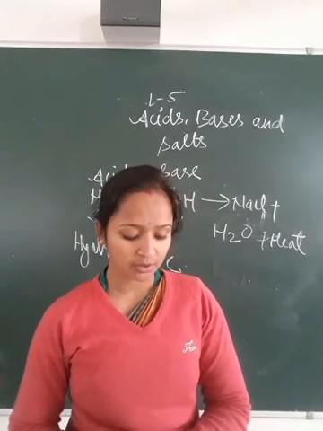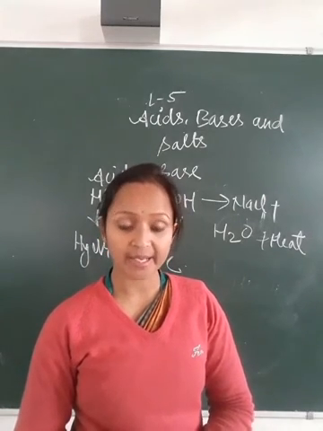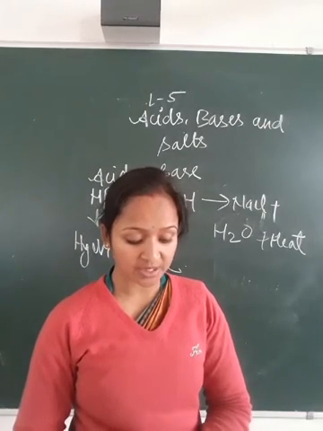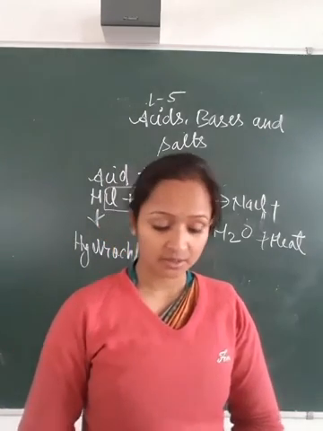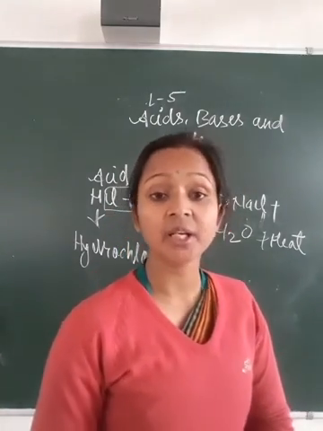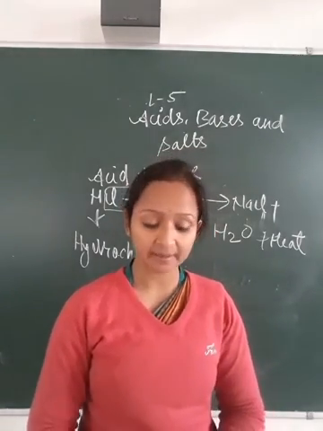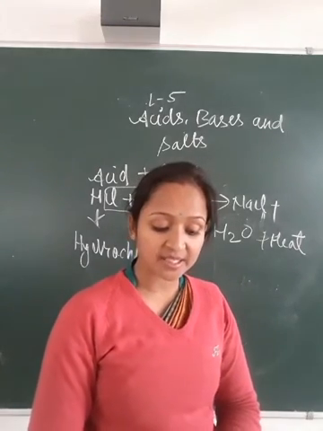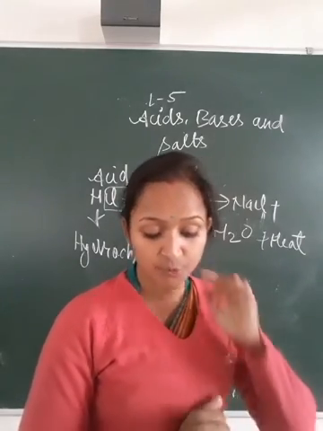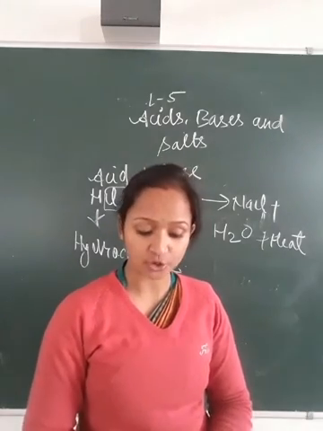Some soils are naturally basic in nature, and in order to make these soils neutral, a large amount of organic manure is added, and the acids present in the organic manure neutralize the basic chemicals in the soil and make it neutral. Factory wastage. The wastes of many factories contain acids, and these wastes are directly discharged into the river. They kill the fish and other living organisms. So, to prevent such a situation, the wastes are treated with lime, which neutralizes the effect of acids.